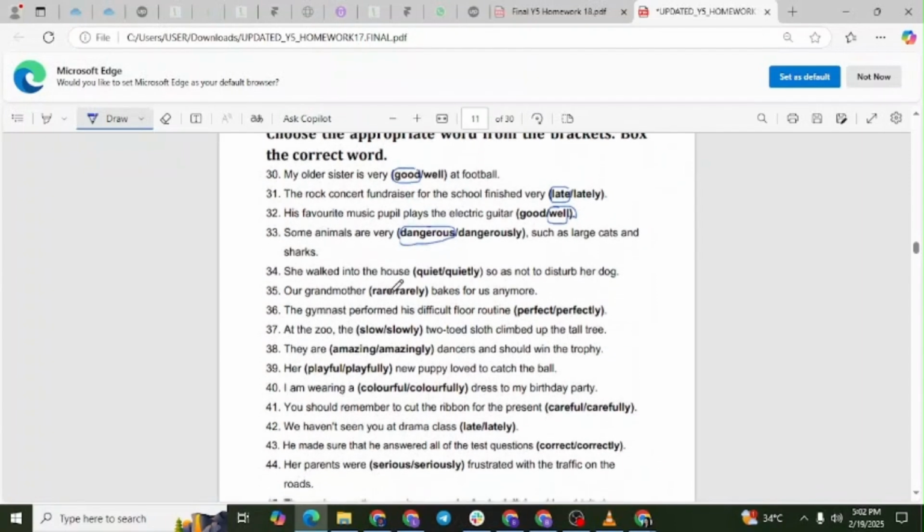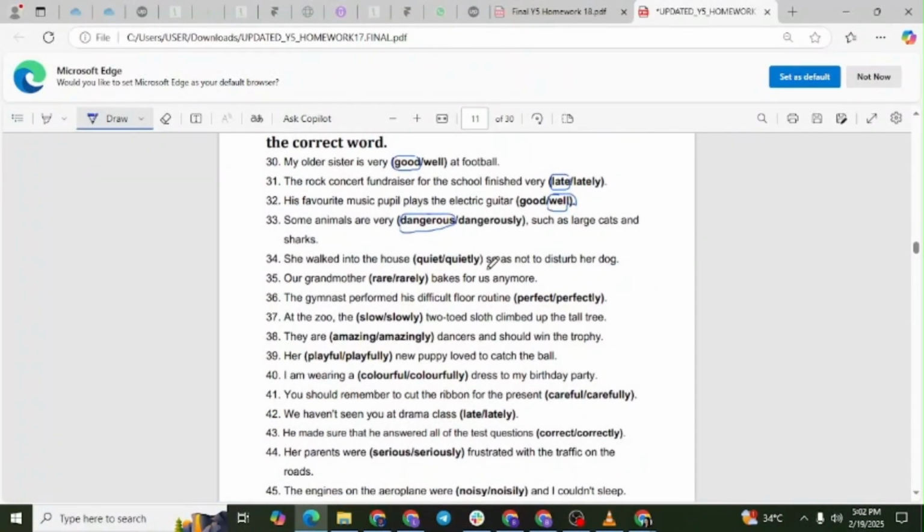Question number 34. She walked into the house quietly so as not to disturb her dog. Explanation. Quietly is an adverb describing how she walked. Quiet is an adjective and would not fit in this context.